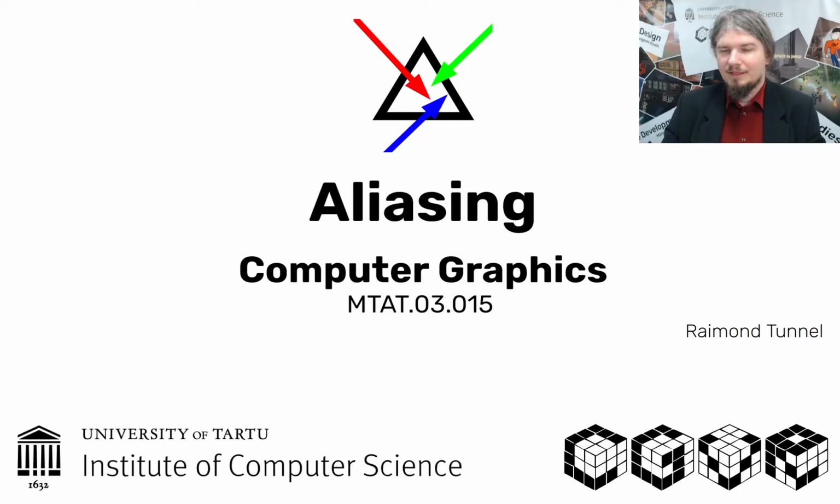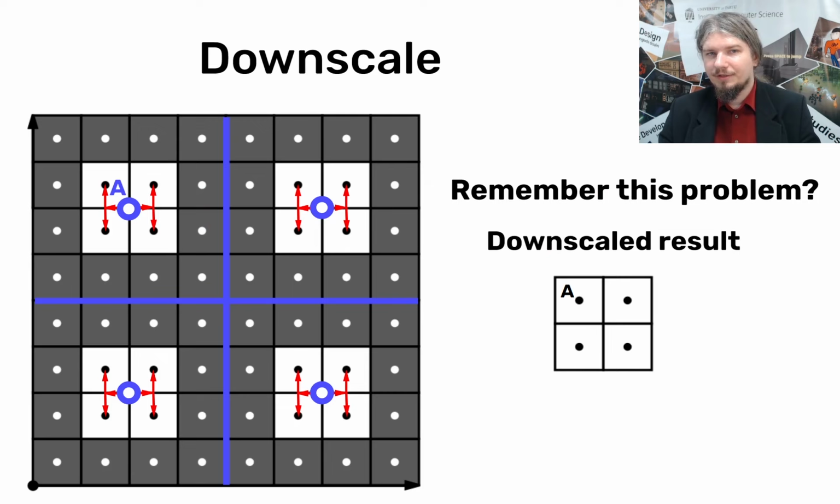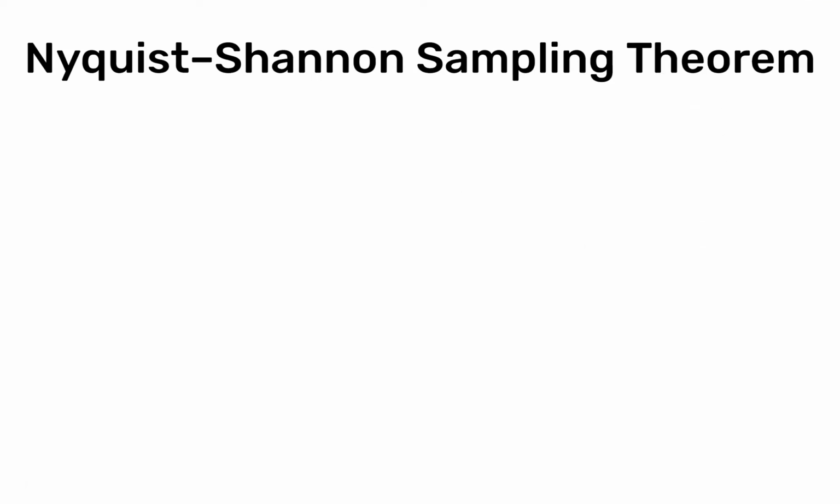Aliasing. You have probably heard about anti-aliasing in different games and graphic settings. Now we're going to talk about what aliasing is and where it comes from. In the previous videos we saw this issue where we downscaled a texture into a 2x2 result and the result was white, although the original texture was mostly black. This issue can be explained by the Nyquist-Shannon sampling theorem.